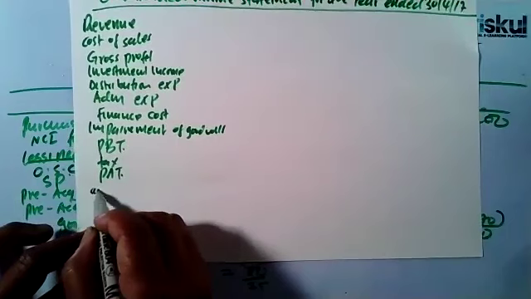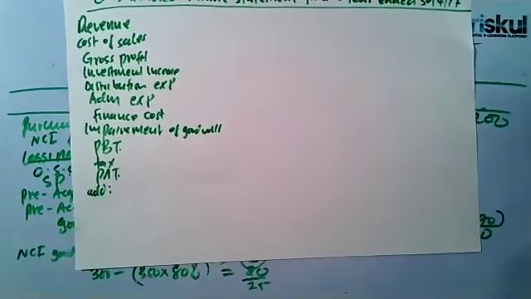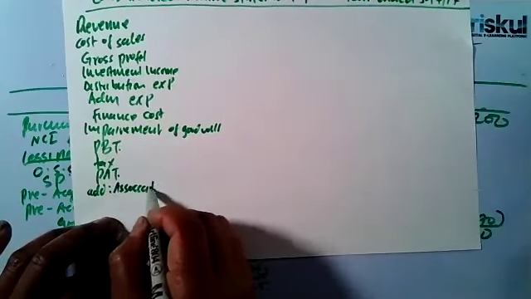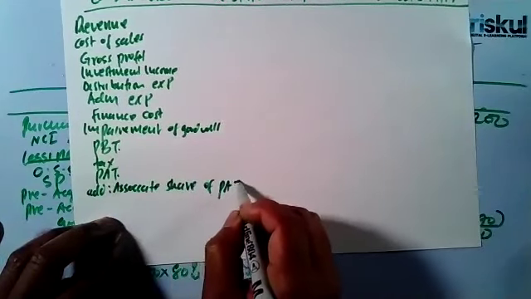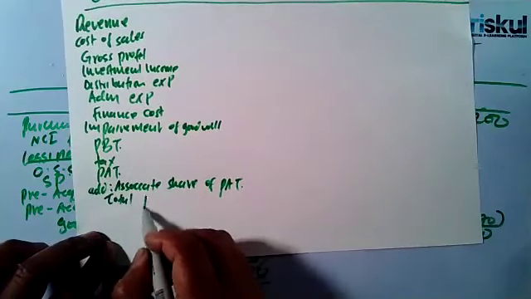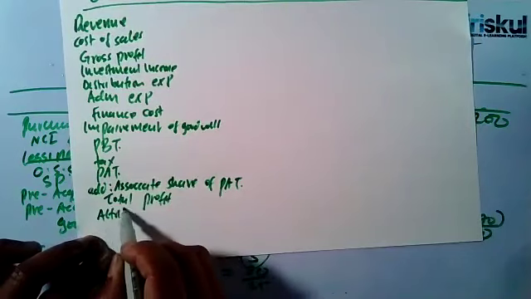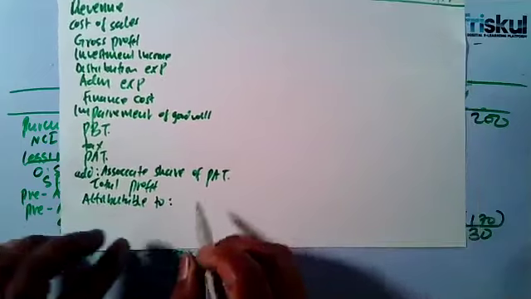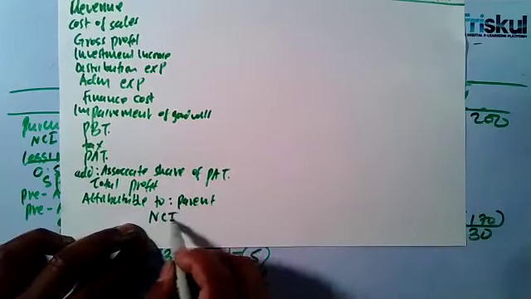Then after we get the profit after tax, this is where you account for the associate. You add the associate's share of profit after tax. You add it there so that now you can get the total profit. And then you can show attributable to, number one, the parent, as well as the NCI.